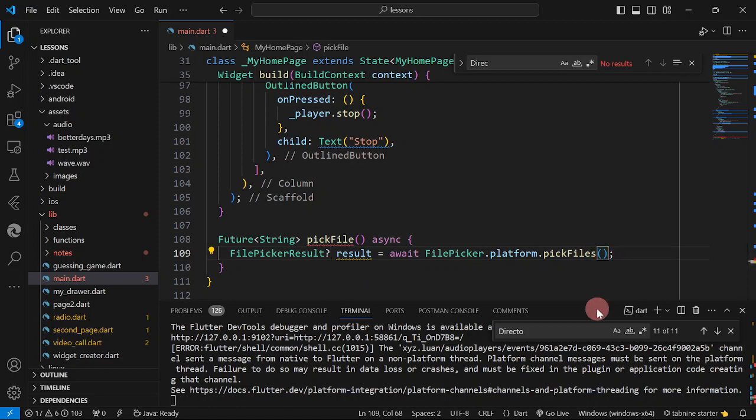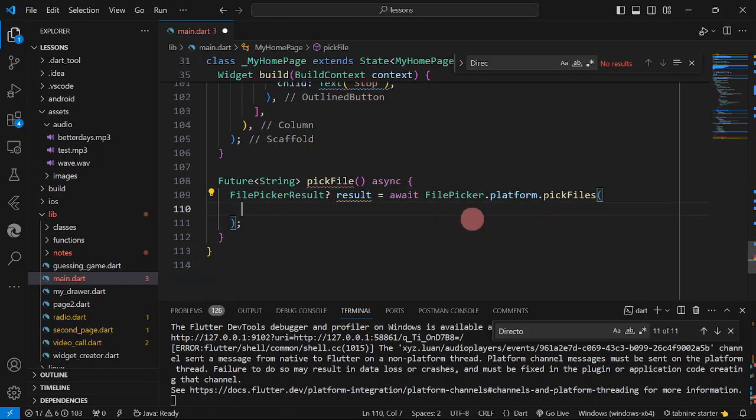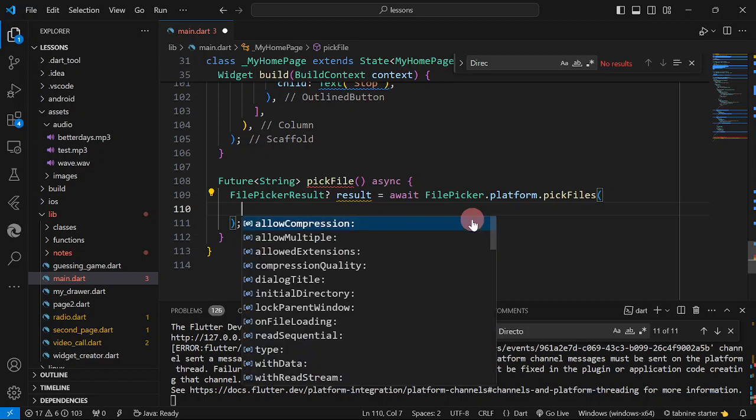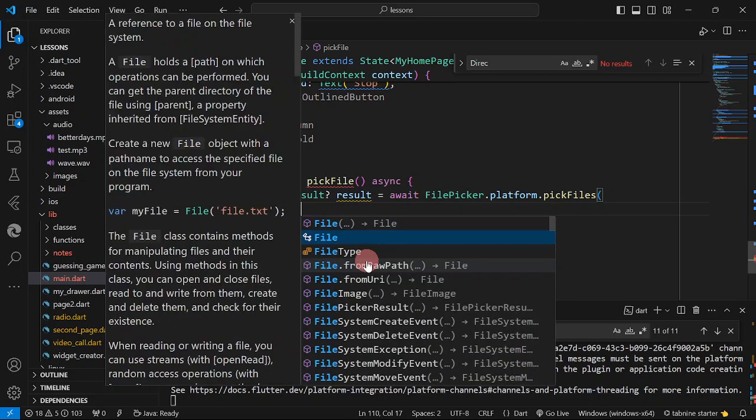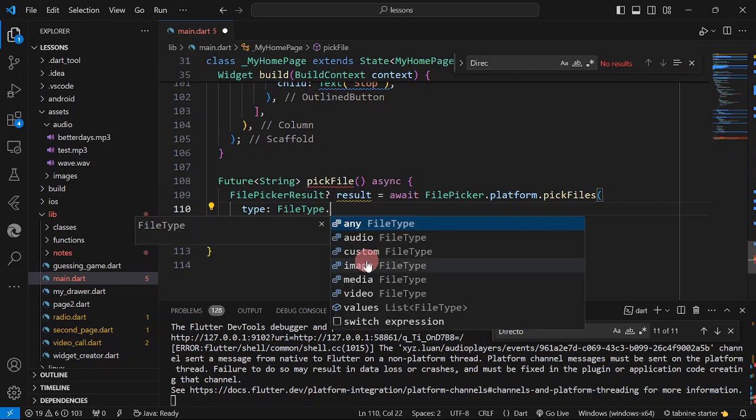Okay, so we are going to have some parameters. First is we're going to have the type, FileType, that could be audio, custom.